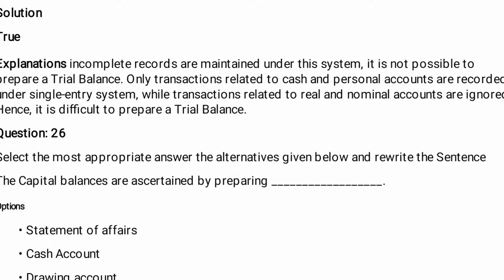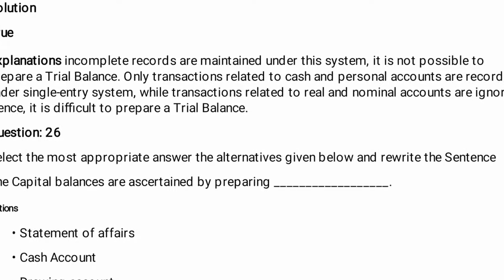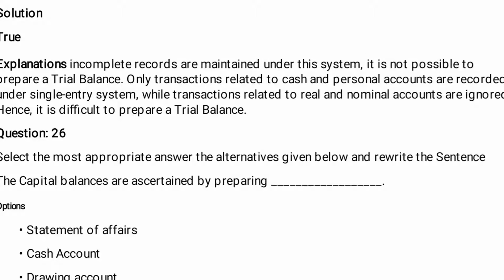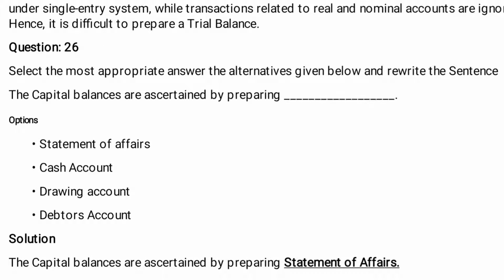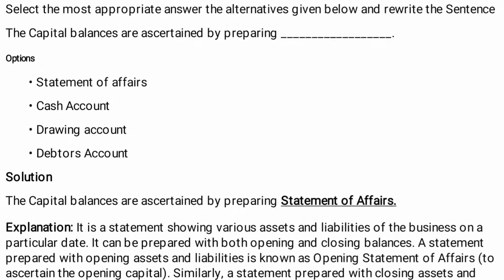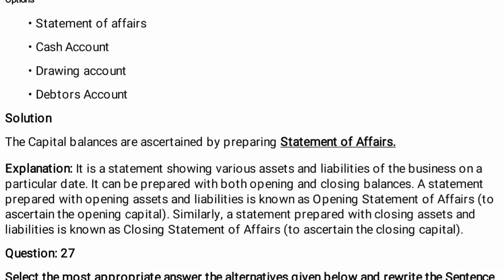Next, question number 26. Select the most appropriate answer from the alternatives given below. Rewrite the sentence: the capital balance is ascertained by preparing statement of affairs, cash account, drawings, debtors. Solution: the capital balance is ascertained by preparing statement of affairs.